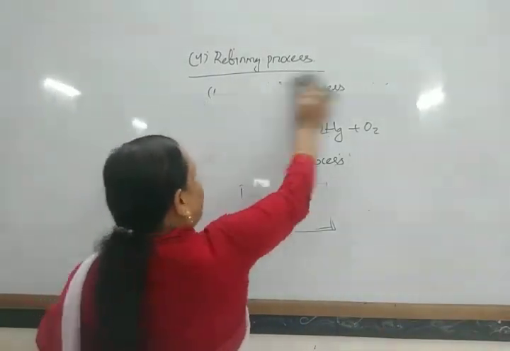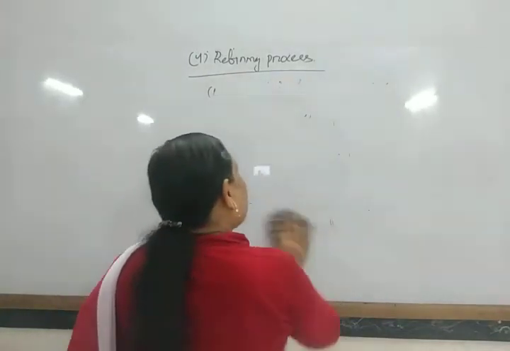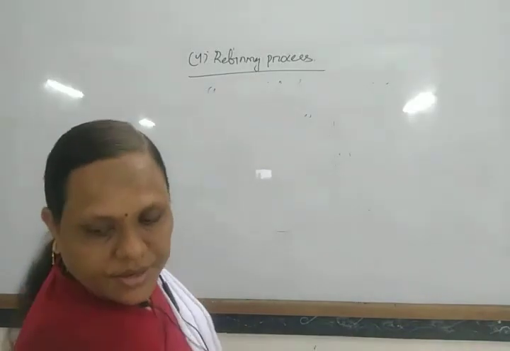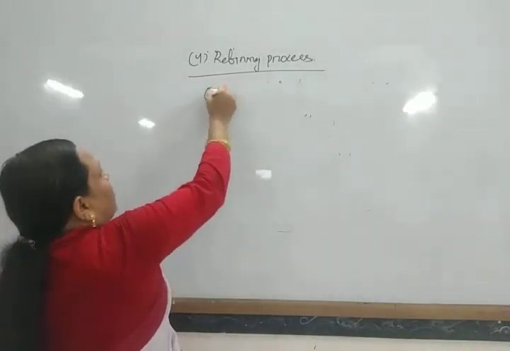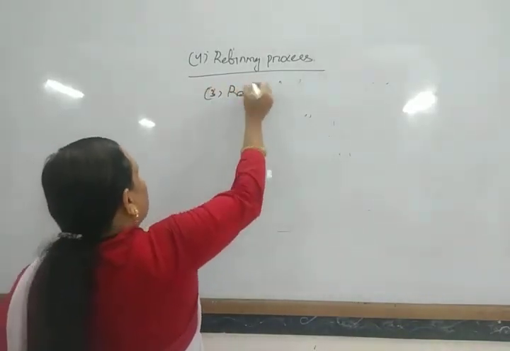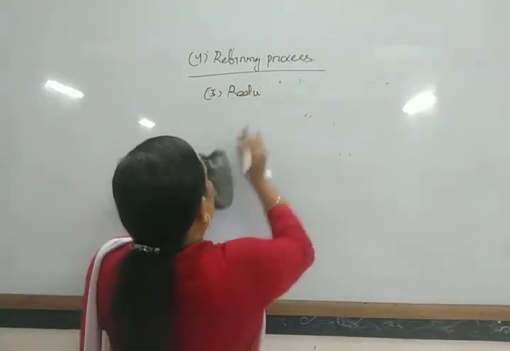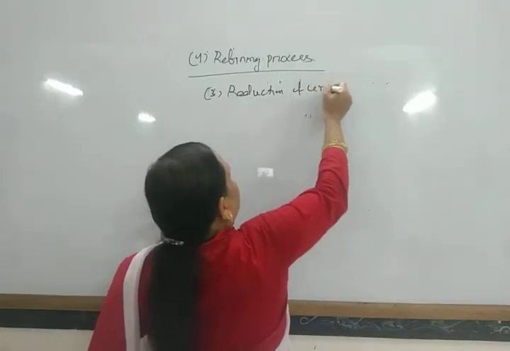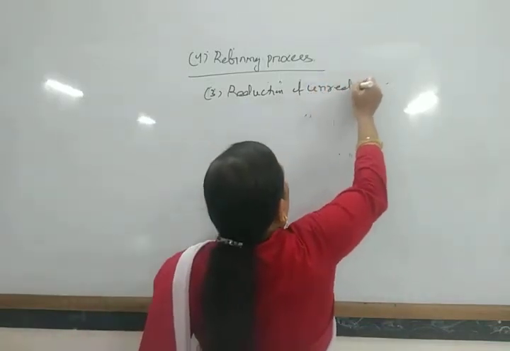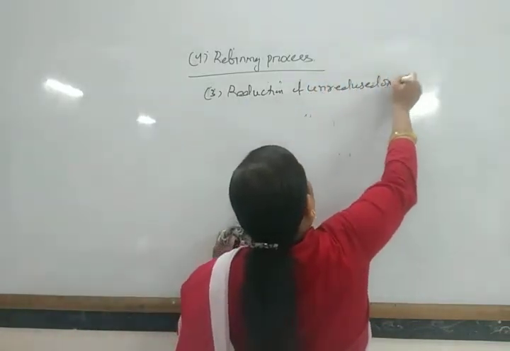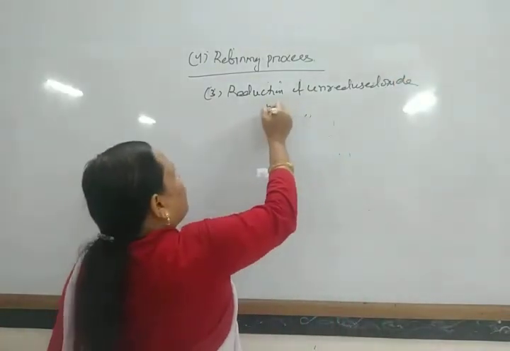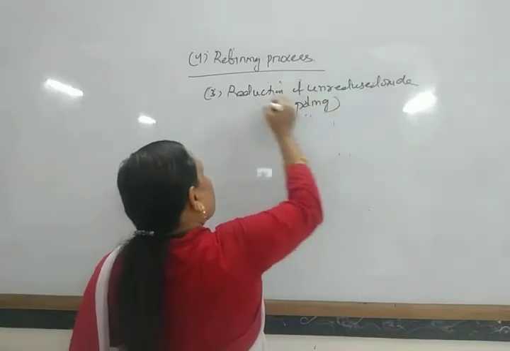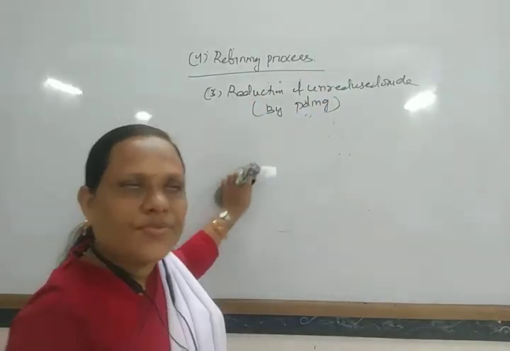Next we come to another process, that is called poling. That is called reduction of unreduced oxide, that is by poling. Another refining process, that is poling.